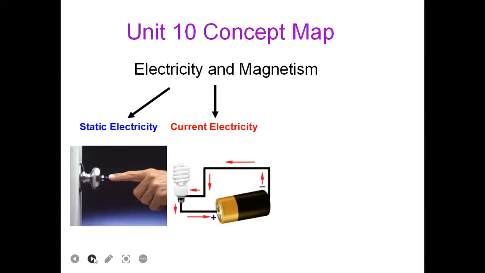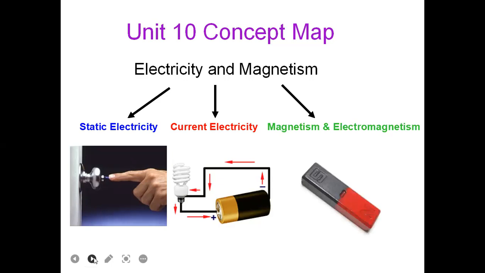You must know we can use a battery to light a bulb. So this is an example of current electricity. Another is magnetism and electromagnetism. Using these two, current electricity and static electricity, we can find magnetism and electromagnetism. So this is actually a magnet used to produce electromagnetism.